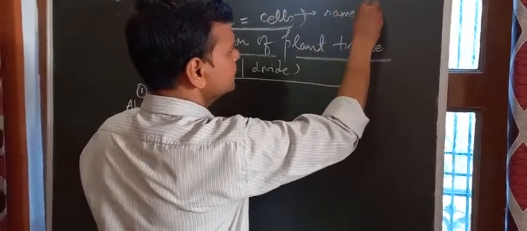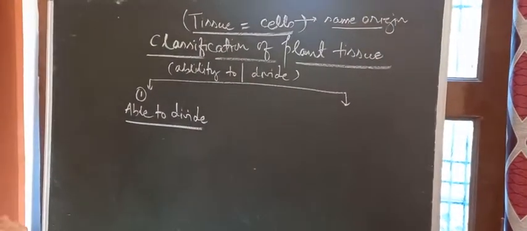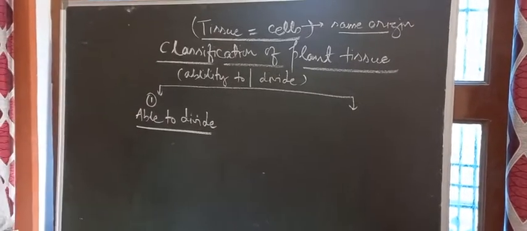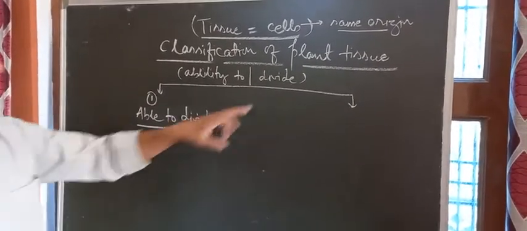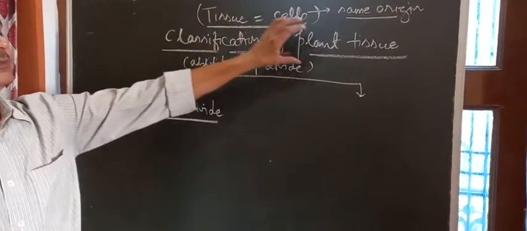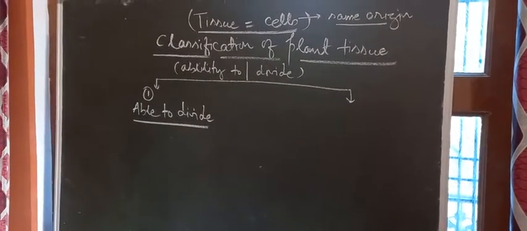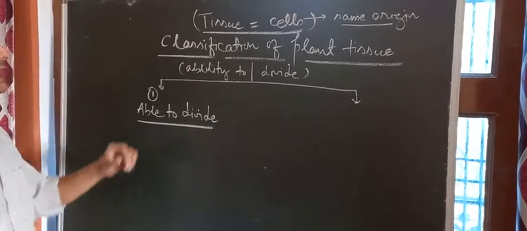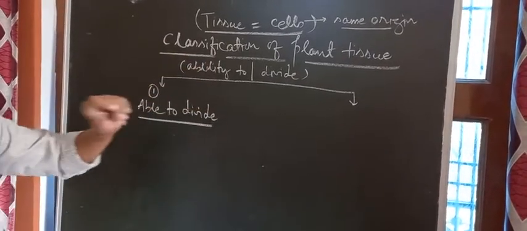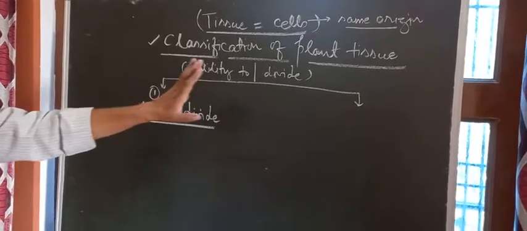They have the same origin, meaning they are formed from the same origin, and they may or may not have the same function. They may perform different functions, but the origin of these cells is always going to be the same. So cells of the same origin performing same or different functions is called tissue. Study of tissue we know is called histology, right? And in this chapter of class 9 we are going to study tissue in plants and tissue in animals. We have started with the classification of tissue for plants.